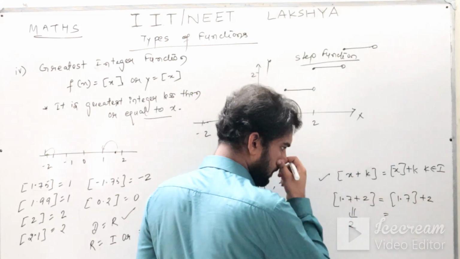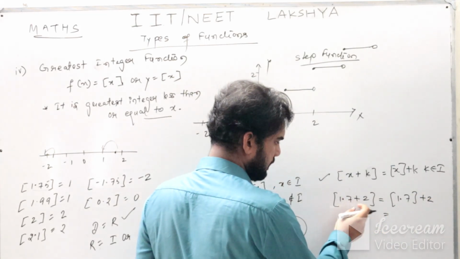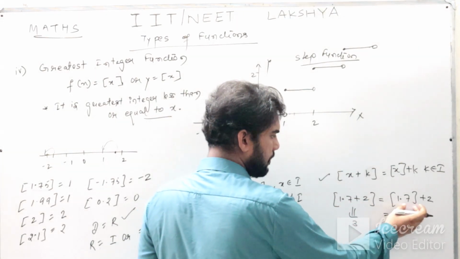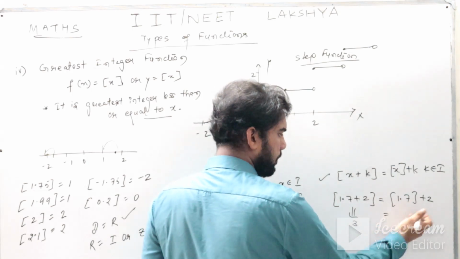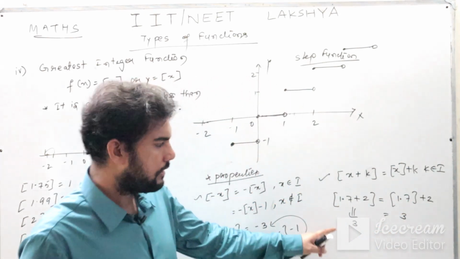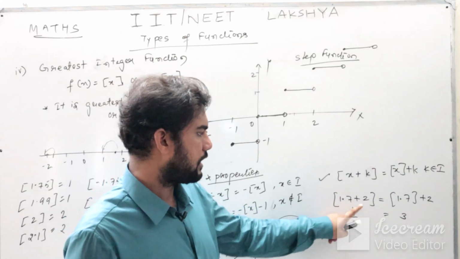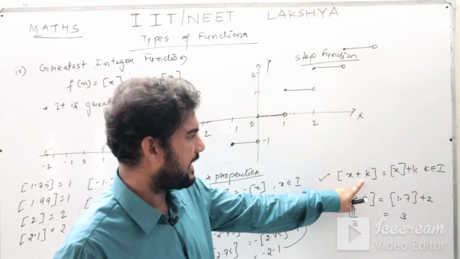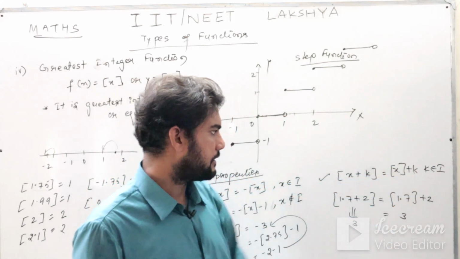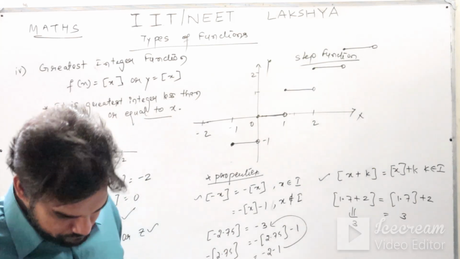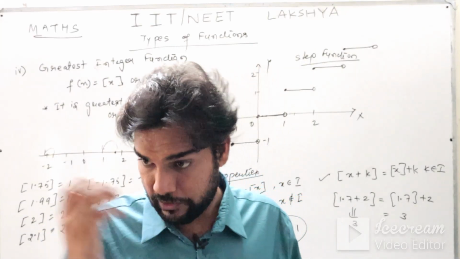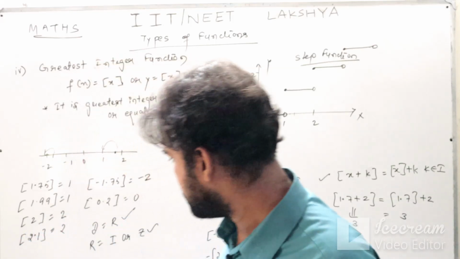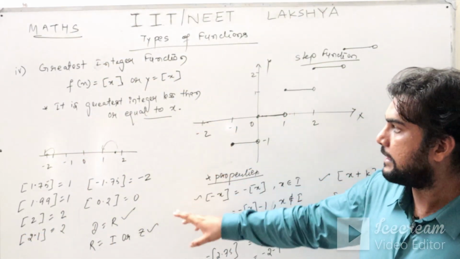Now the greatest integer of 1.7 plus 2 is 3.7, which is 3 here. And the greatest integer of 1.7 is how much? 1, plus 2 is how much? 3. I hope this is clear to you. What I am trying to say is that this k, if it is an integer, can be taken out like this. I hope both the properties are clear to you. So the domain of this box function or step function or GIF, greatest integer function, is R, whereas range is your integers. So that is your greatest integer function.